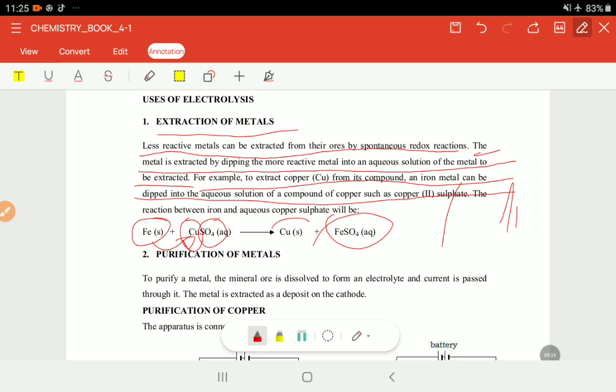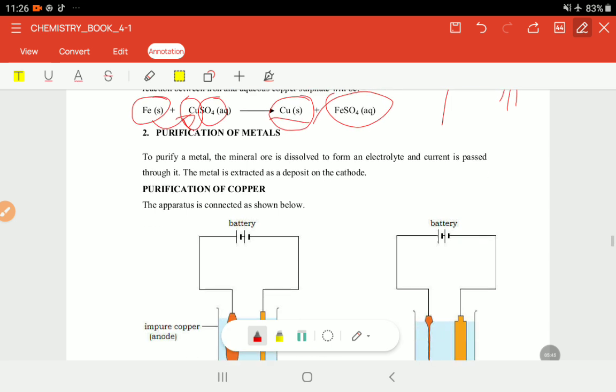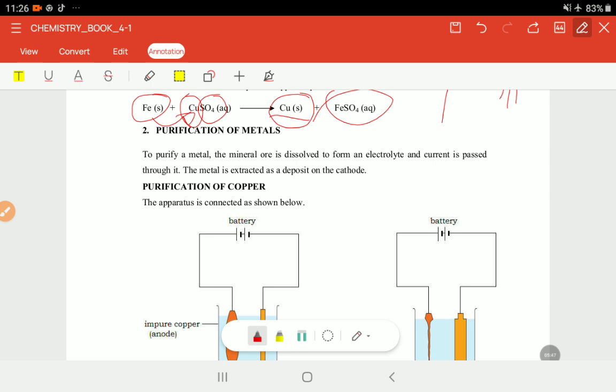So what we see now is that since this has been displaced, the copper that we are getting is solid copper. So we are using electrolysis and also the principle of displacement reaction so that we can extract this metal faster and in larger amounts. I think we're together, right? And we can use the same thing for purification.